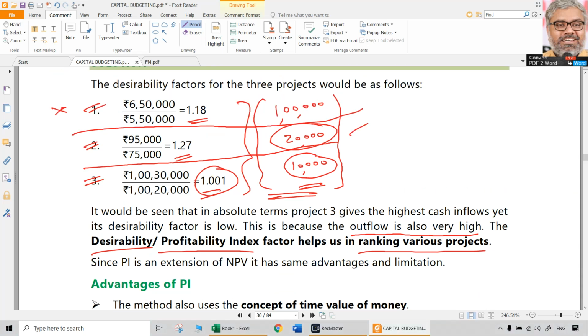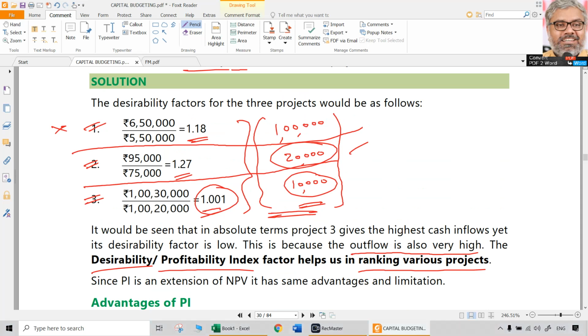Imagine this company has unlimited capital. It has 1 crore also, let us say, for example. Forget about NPV, only desirability factor let us take. Because the company has unlimited capital, it can take any number of projects as it wishes. What is the ranking of the projects? Definitely the second project is first rank because it has highest profitability index. Then second rank goes to the first project. Then the third rank goes to the third project.